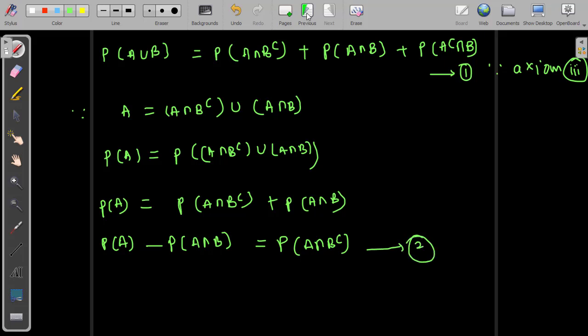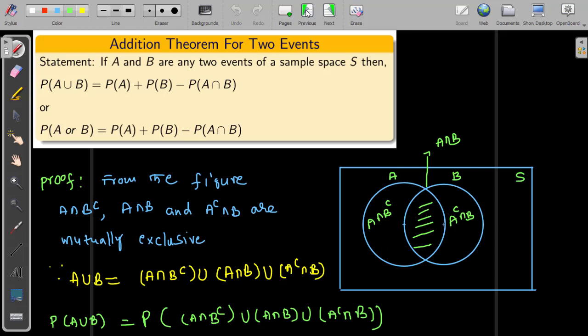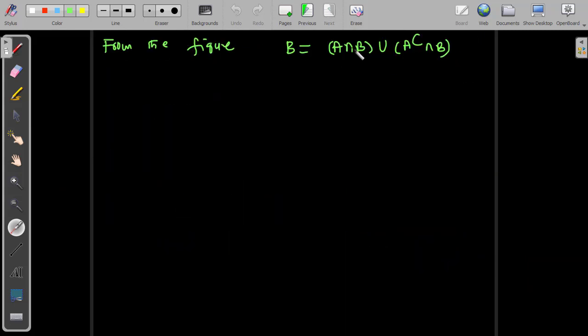Also from the figure we can write that capital B means the A intersection B area, union the A complement intersection B area. That is what I have written here. Now I will apply probability on both sides.